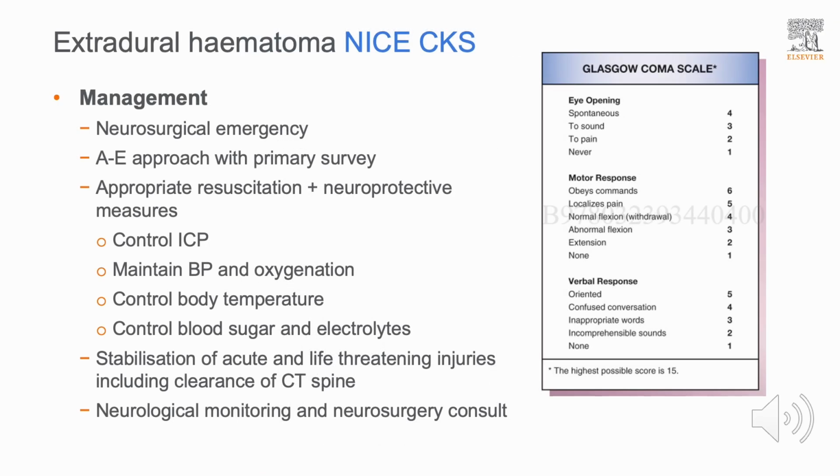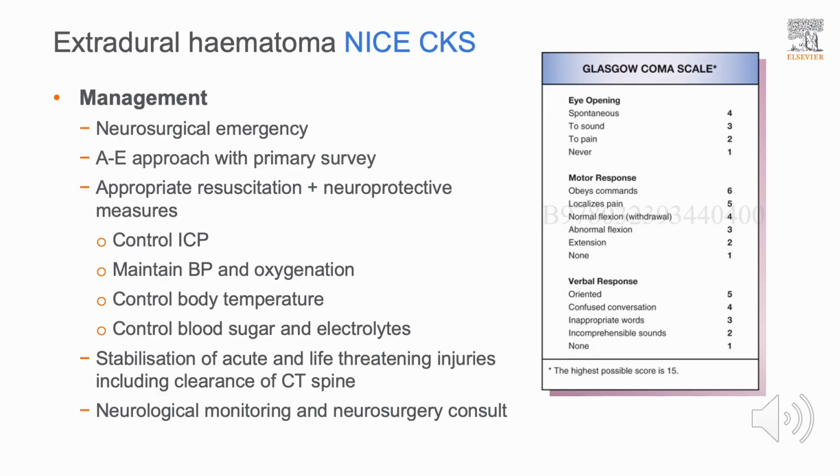An extradural hematoma is a neurosurgical emergency and should be managed with an A to E approach with a primary survey, appropriate resuscitation and neuroprotective measures, including controlling the intracranial pressure with elevation of the head of the bed, and there are various agents such as mannitol that can be used to reduce intracranial pressure if this is significantly elevated.